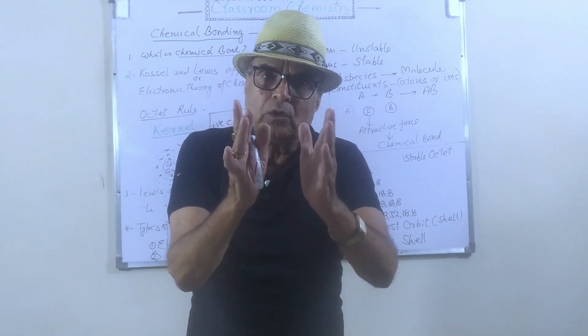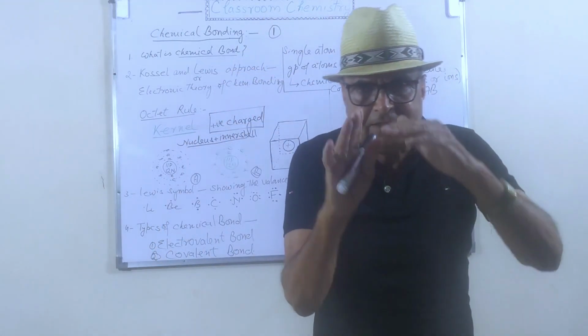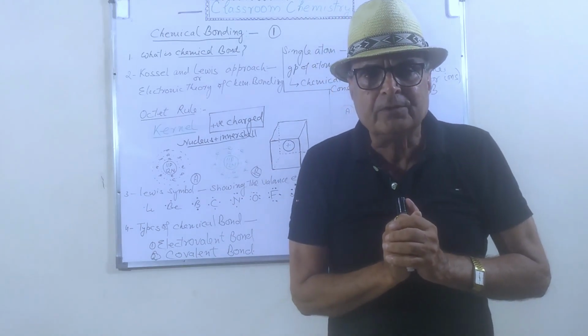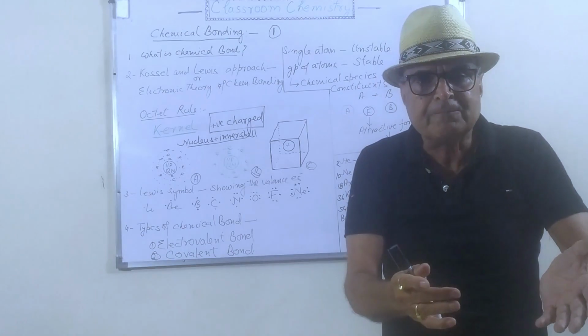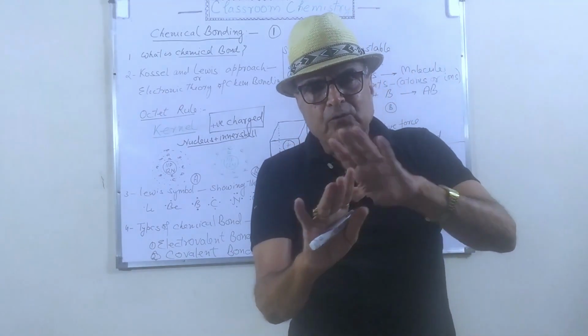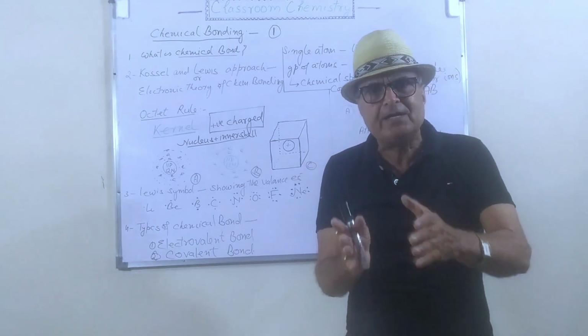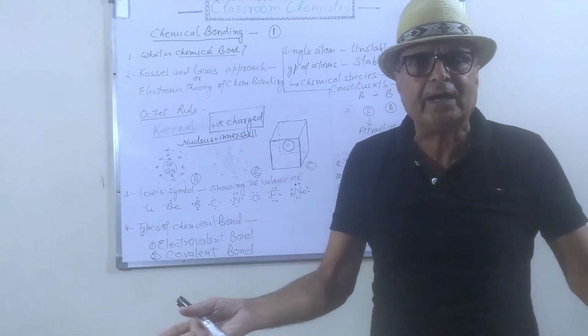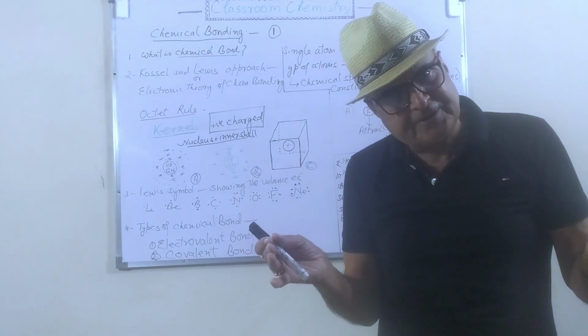Why do the atoms combine? What is the reason behind the combining or grouping of the atoms? Here we have no answer, we have no explanation about the reason behind the grouping or combining of the atoms. We can only assume about it.